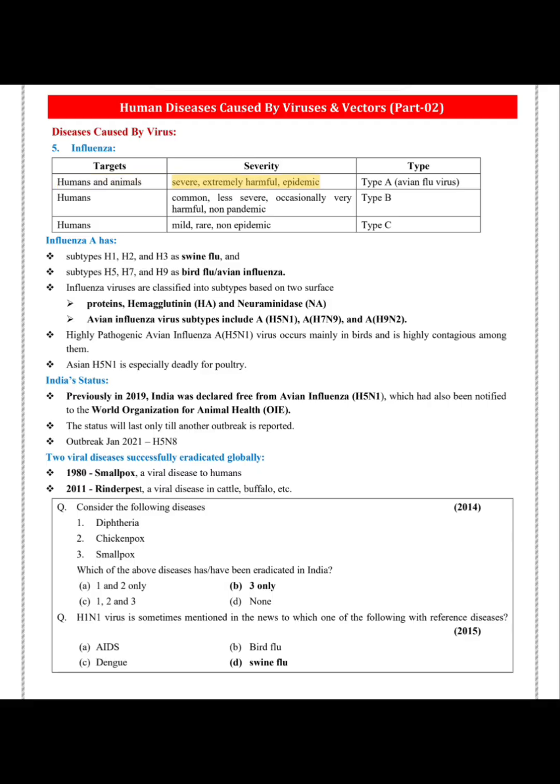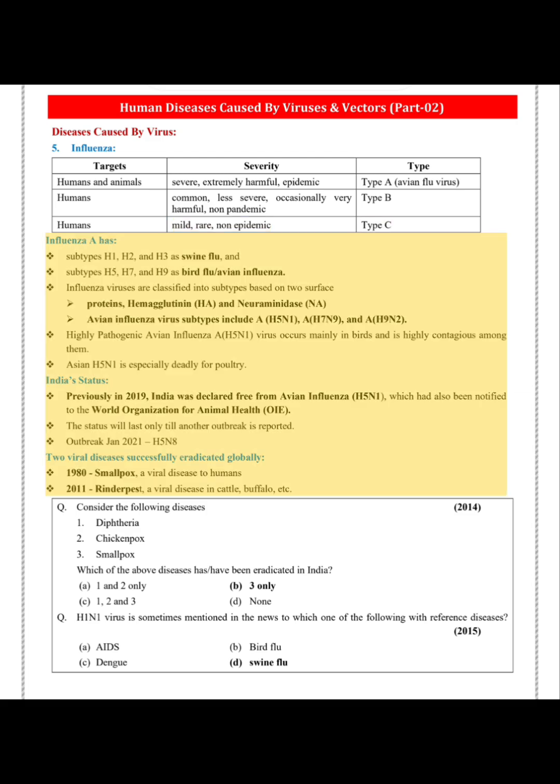Severe, extremely harmful, epidemic. Type A, avian flu virus. Humans. Common, less severe, occasionally very harmful, non-pandemic. Type B. Humans. Mild, rare, non-epidemic.